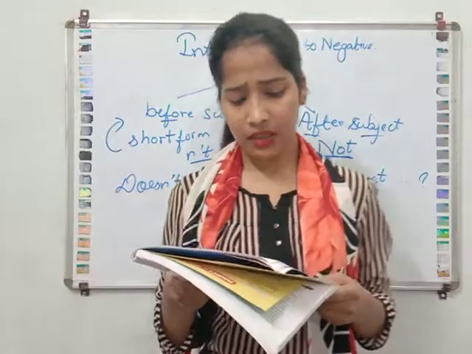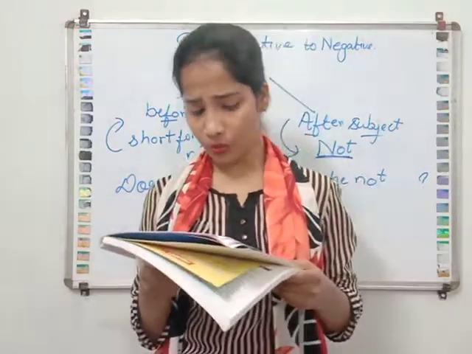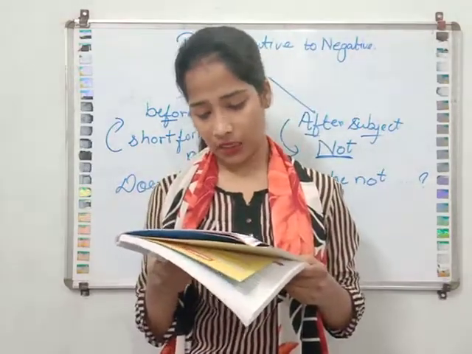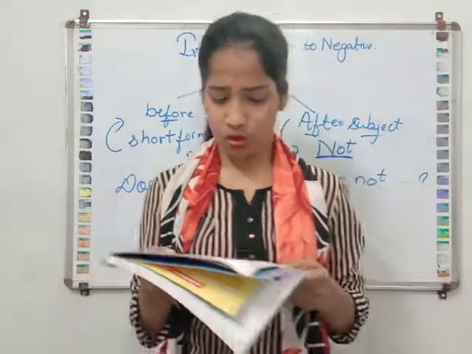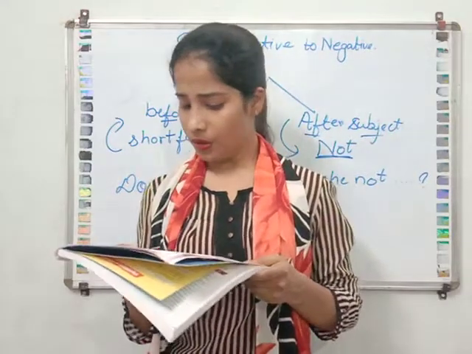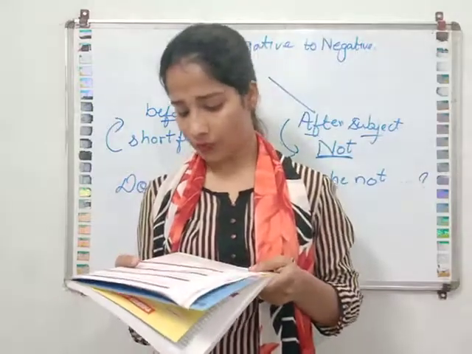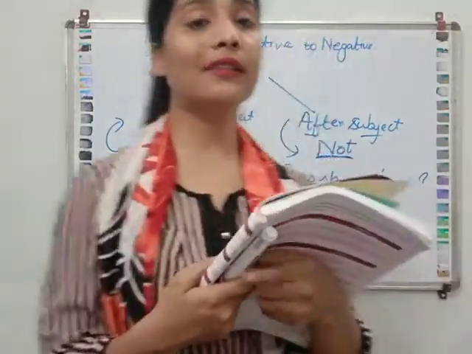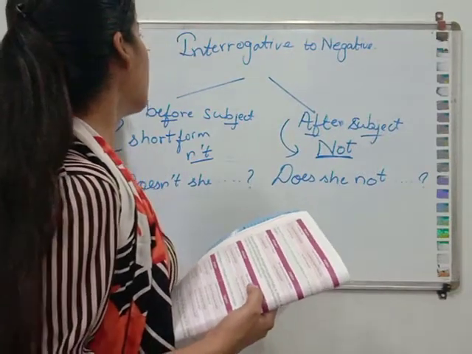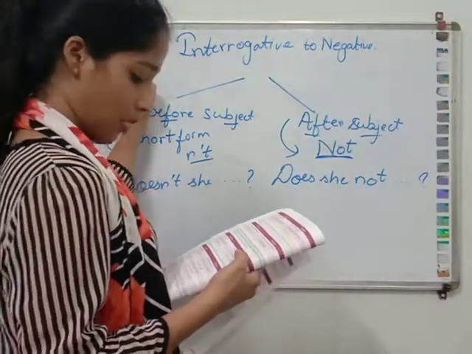Certain examples are there. Does she know you? Does she not know you? Do you know her name? Do you not know her name? Did she help you? Did she not help you? Should we go home? Should we not go home? Must we start early? Must we not start early? Have you read this novel? Have you not read this novel? So in these sentences we are writing full not. That's why we are placing this after the subject.